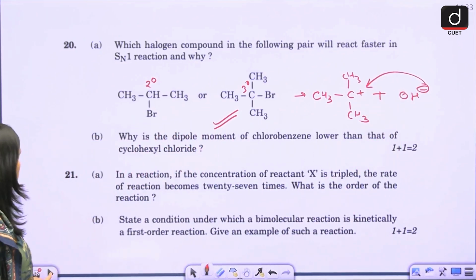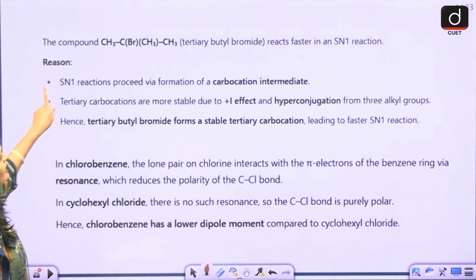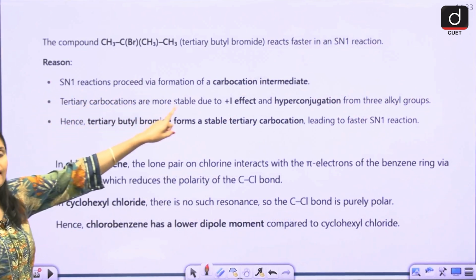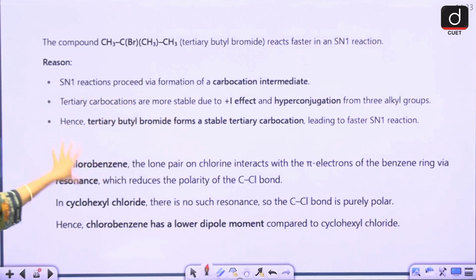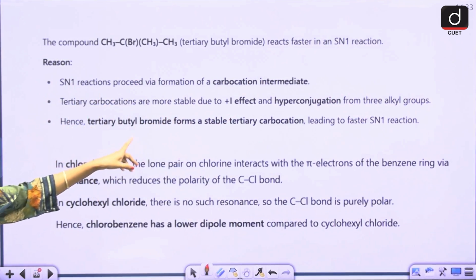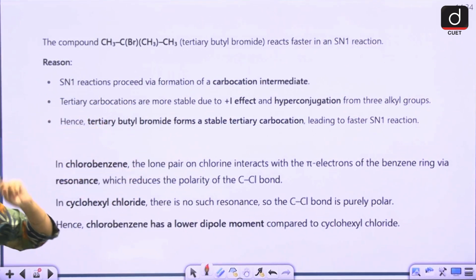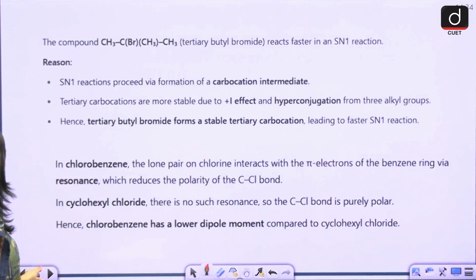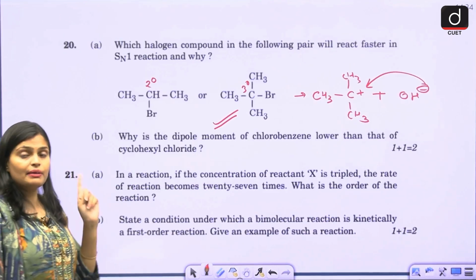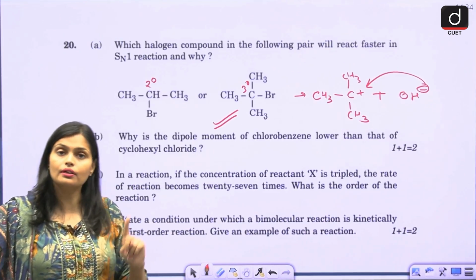So SN1 reaction proceeds via the carbocation method. Here the tertiary carbocation is stable due to the plus I effect. Always in SN2, what happens? Primary carbon is more reactive.